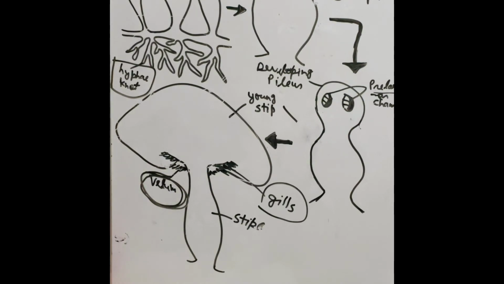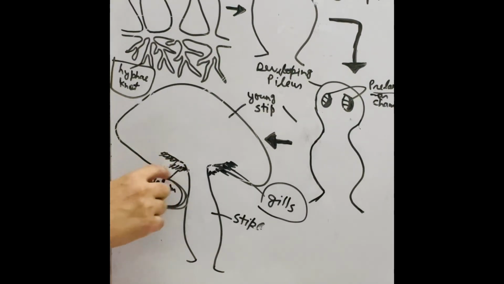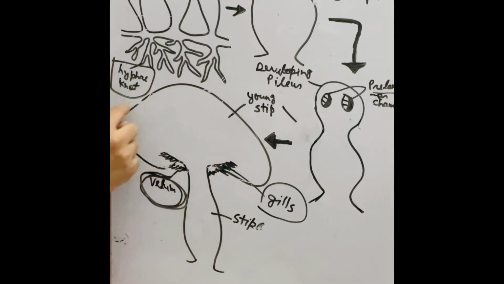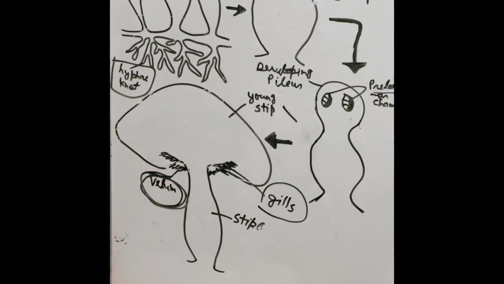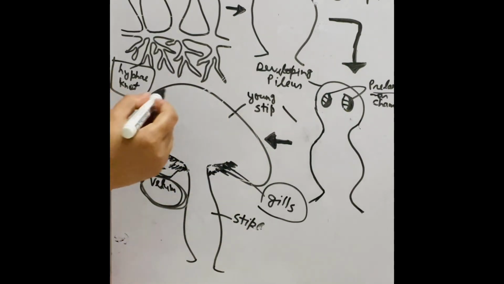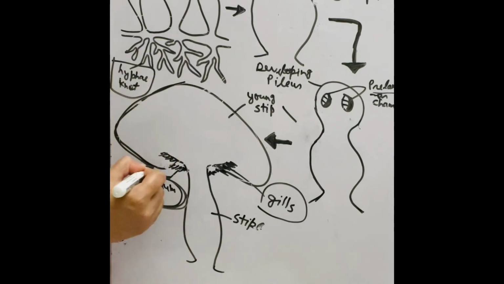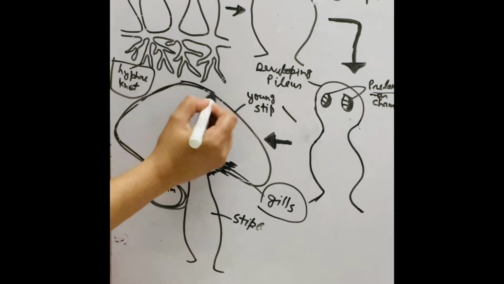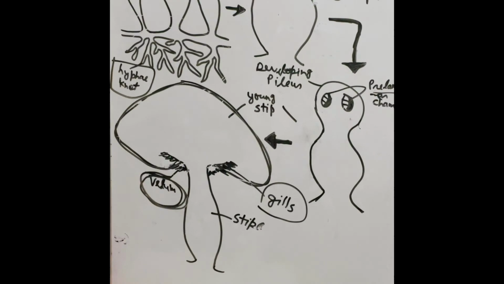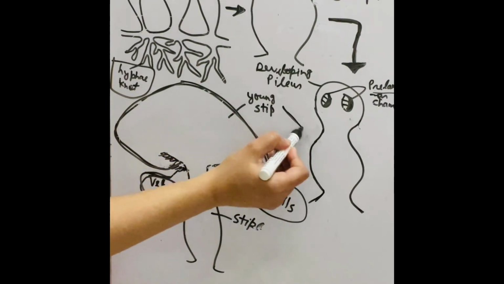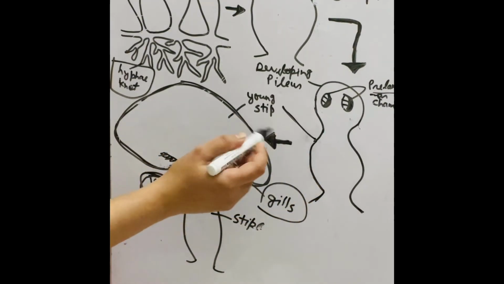At the button stage, it comes out of the soil and the upper hemispherical region forms an umbrella-like structure. And this part is called the complete mature pileus. This one is the young stem.